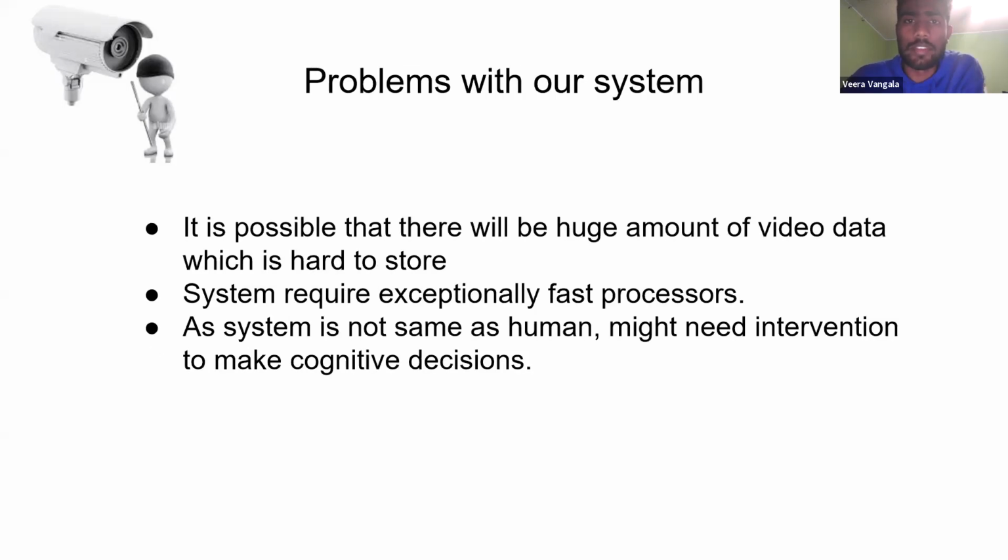So what are the problems with our system? It is possible that we are collecting a huge amount of data, so it is hard to store on the local disk, and we have to process the entire data. Also the system needs high-end fast processors, as we are using deep neural network models like ImageAI and TensorFlow. And as the system is not human, it might need human intervention to make cognitive decisions.